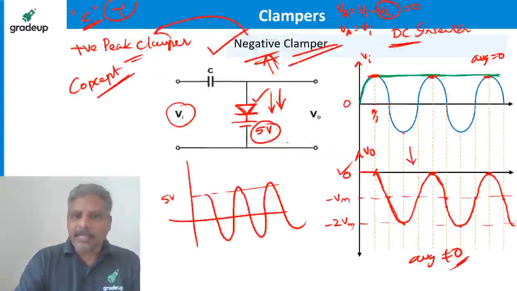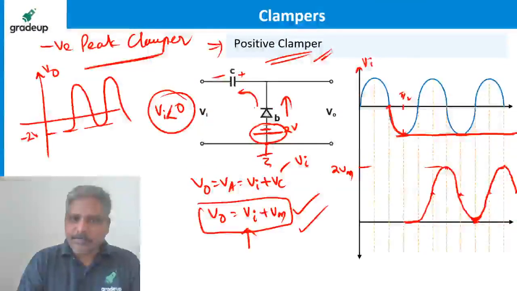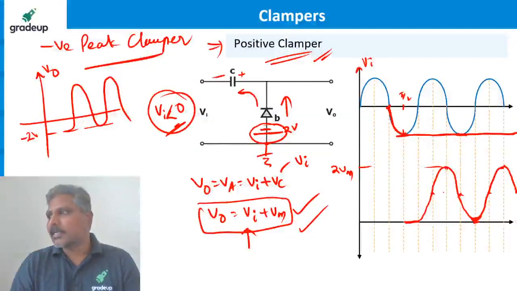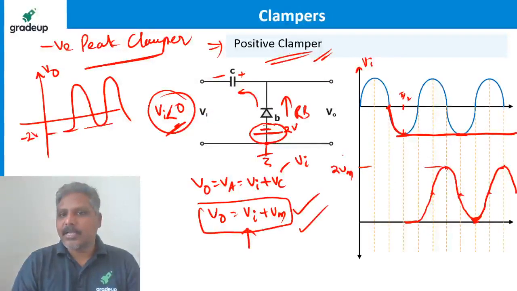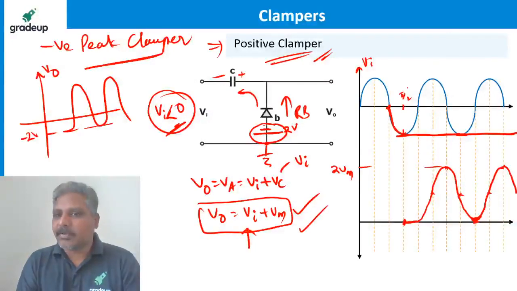Like in this clipper, the diode becomes forward biased only when the input is greater than 0. Similarly here, the diode becomes forward biased only when Vi is less than 0. That's why it starts from here. Till that time, the diode is reverse biased and Vo is equal to Vi. So clamping starts only from here for this applied waveform.